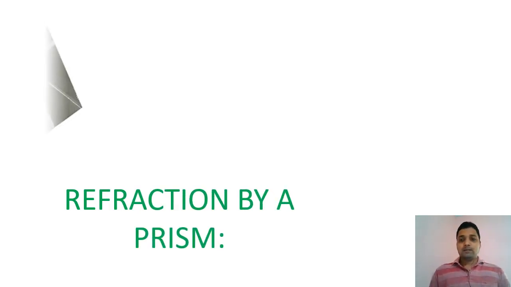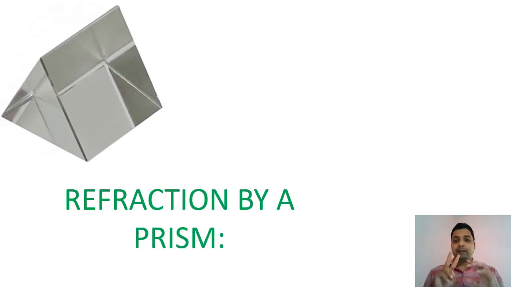Now, when a ray of light passes through a prism. A prism is a three-dimensional object having two triangular faces and three rectangular faces. One base and two side refracting surfaces are rectangular, and two faces are triangular. Depending upon the type of triangle, the prism's name differs. If the triangle is equilateral, we say equilateral prism. If the triangle is right angle, right angle prism. If right angle isosceles, right angle isosceles prism.